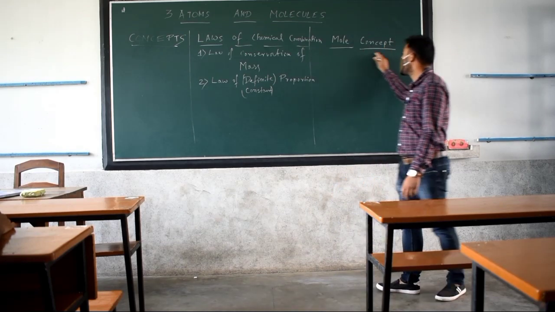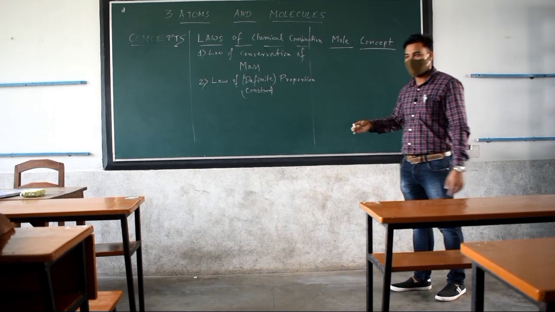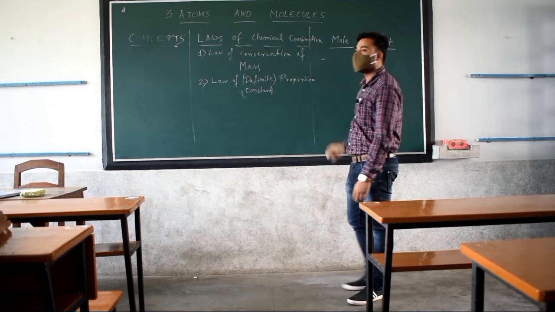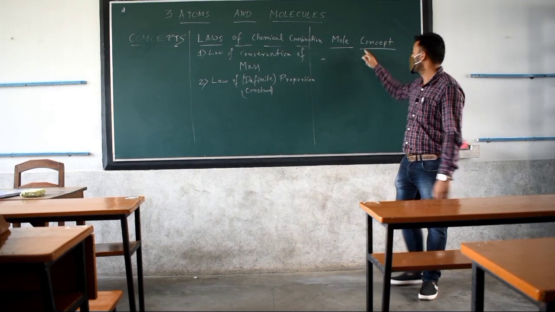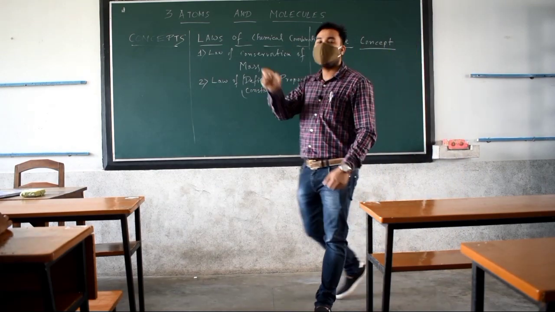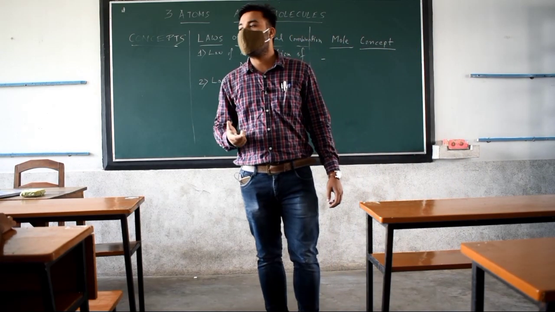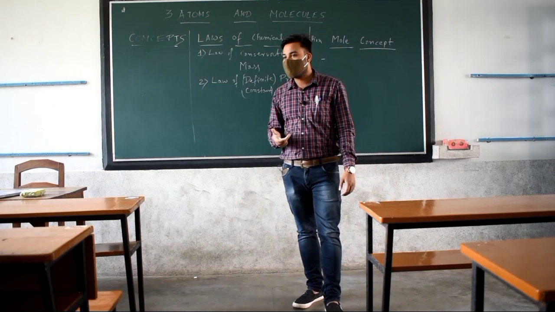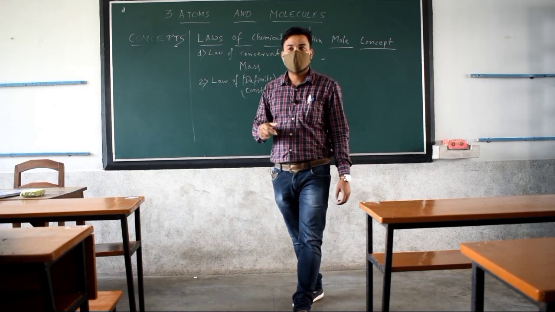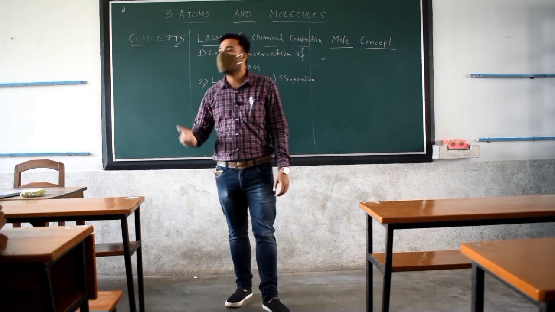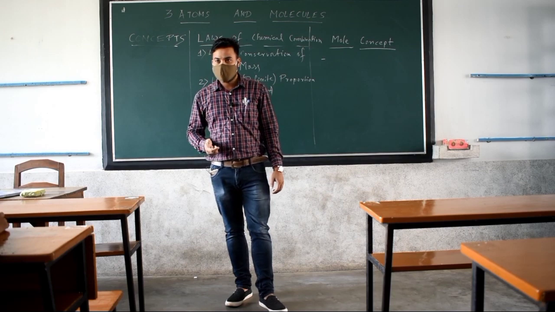Now what we have to read inside the mole concept. Basically inside the mole concept we have to first of all deal with some concepts, right? Concepts related to mole. Like what is mole, then what is molecular mass, then what is atomic mass, then what is the formula to find number of moles, right?